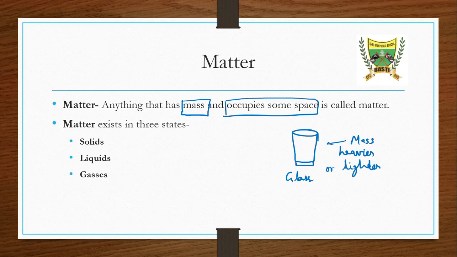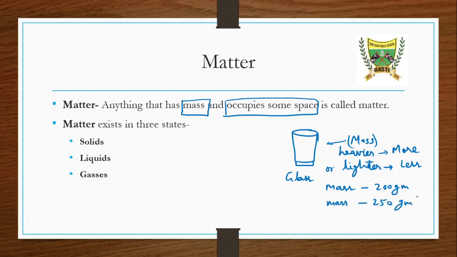This depends on the mass of the glass. If it is heavier, then the mass of the glass will be more, and if it is lighter, then it will be less. So suppose we are considering a glass of mass 200 gram, and another glass of mass 250 gram.